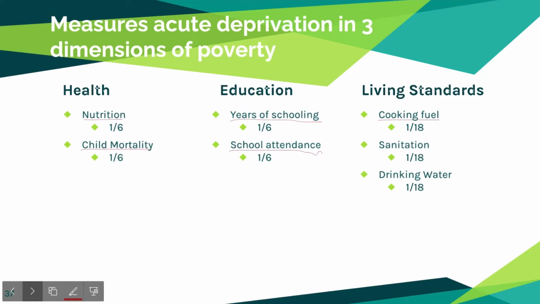The electricity subcategory is not met when there is no electricity for the household. The housing subcategory is not met when there is inadequate housing materials for any floor, roof, or walls. The asset subcategory is not met when the household does not own more than one of the following: radio, TV, phone, computer, animal cart, bicycle, motorbike, or refrigerator, and they do not own a car or truck.